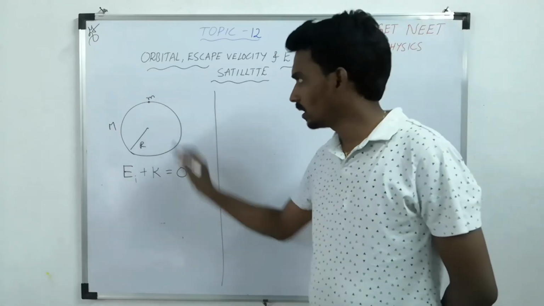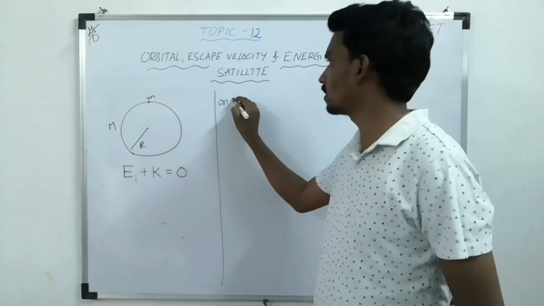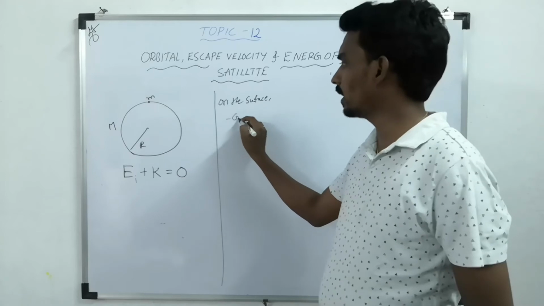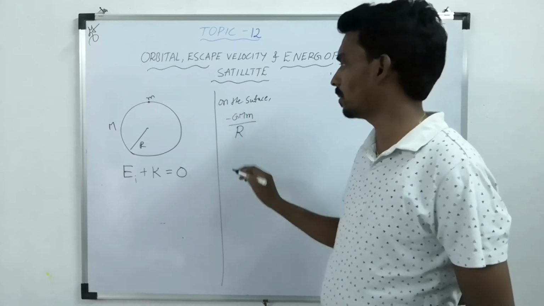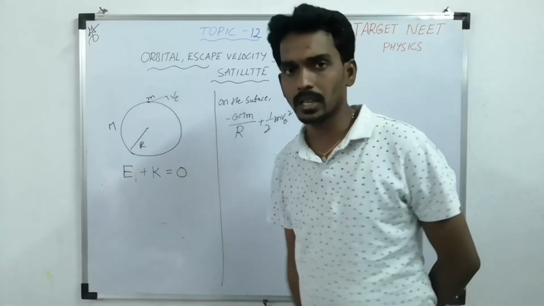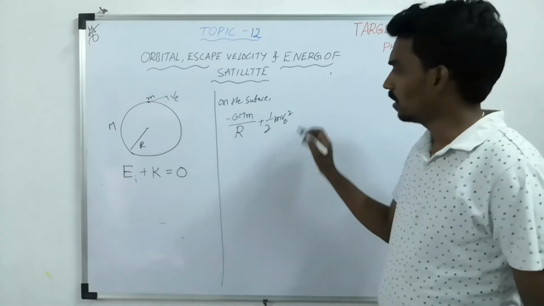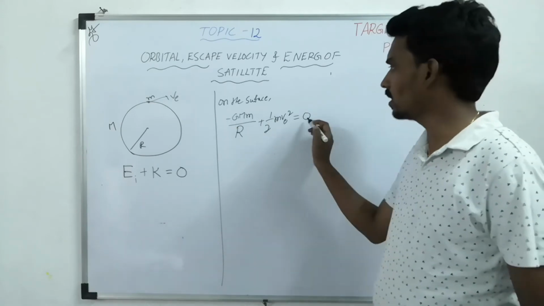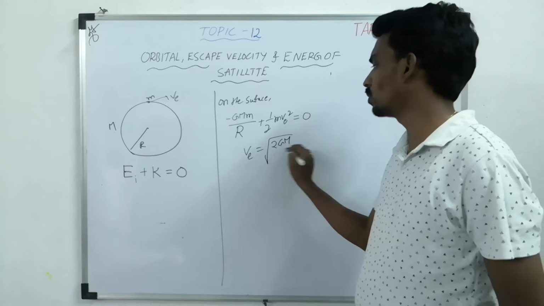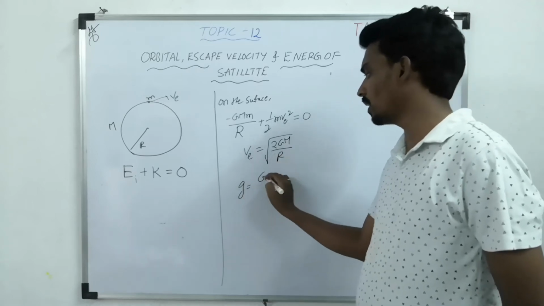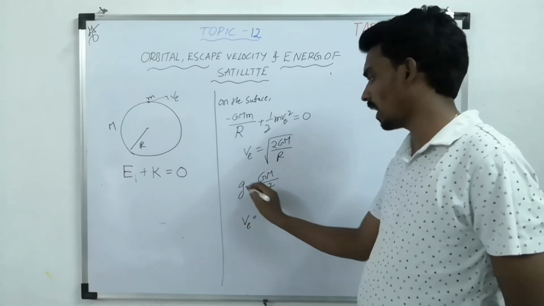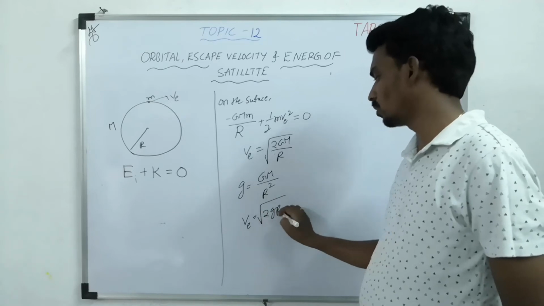Negative energy indicates it is bound by something. So in the first case, on the surface, what happens? The total energy is only potential energy, -GMm/R, and you are giving some kinetic energy. Let's take the speed you are giving as ve to escape the particle, so that the total energy becomes 0. So ve, if you calculate, will be under root 2GM/R, and g on the surface of Earth is GM/R². If you substitute GM as gR², it will become root 2gR.